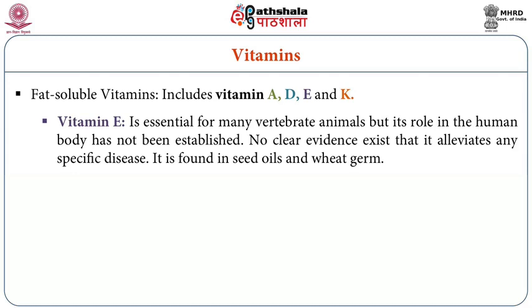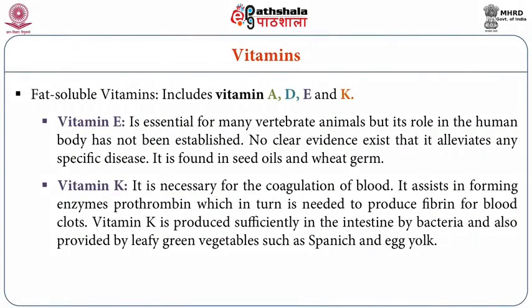It has a very prominent role in the human body, and the role is not precisely established. There is no very clear evidence which tells that vitamin E is required for so and so disorder. However, it is very important because there are some kinds of reproductive problems associated with vitamin E deficiencies also. Now coming to the sources of vitamin E, we have lots of sources like seed oils, wheat germ, the wheat bran, etc., which are all rich in vitamin E.